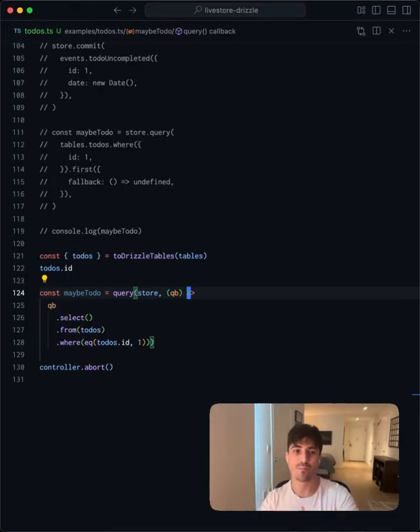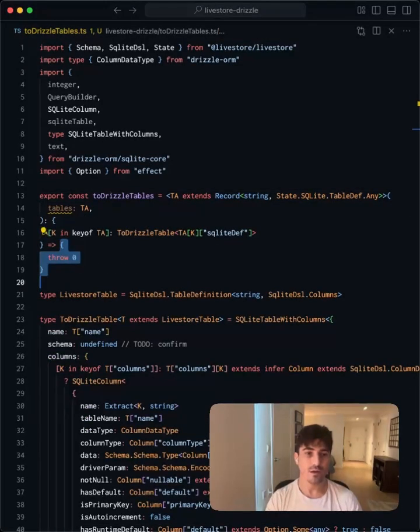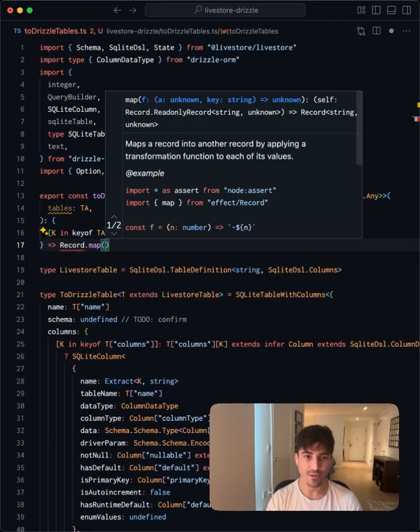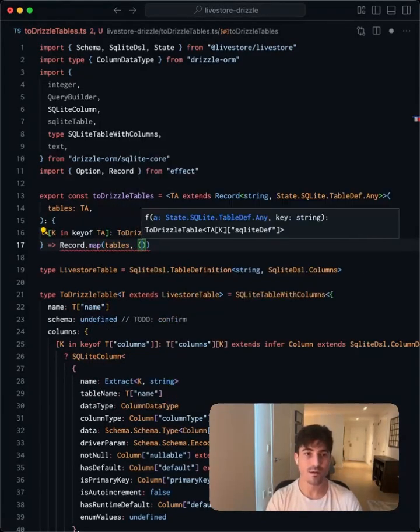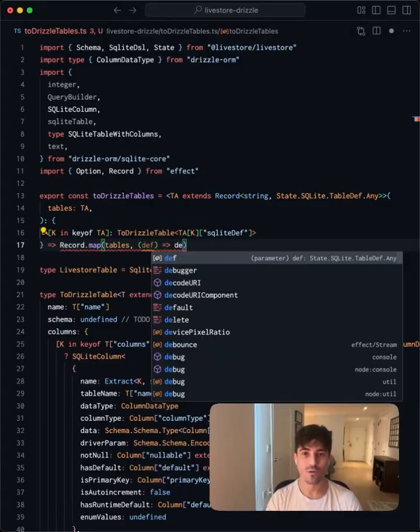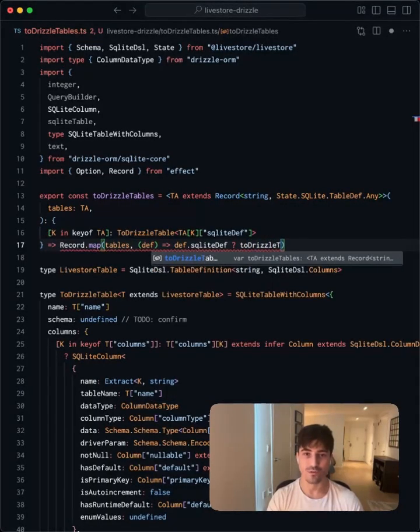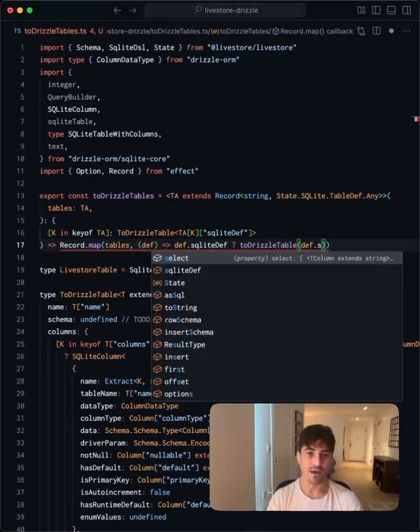Now, in order to get the runtime of this integration working, let's implement toDrizzle tables. Here, we should be able to return record just from effect.map. So we're going to map over the tables record. And for every definition, we're going to make sure that there is a SQLite def. If there isn't a SQLite def, then we can assume that it's a document and not a table definition. So if there's a SQLite def, we're going to want to transform it, and maybe we'll name this function toDrizzle table with def.SQLite def.